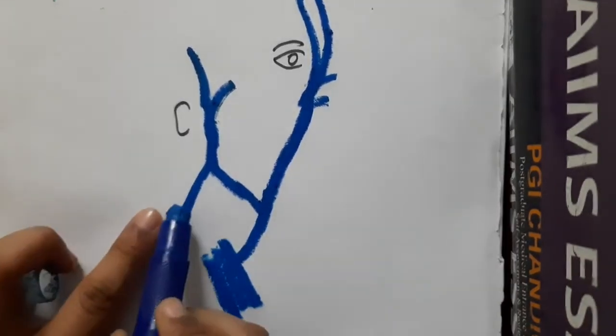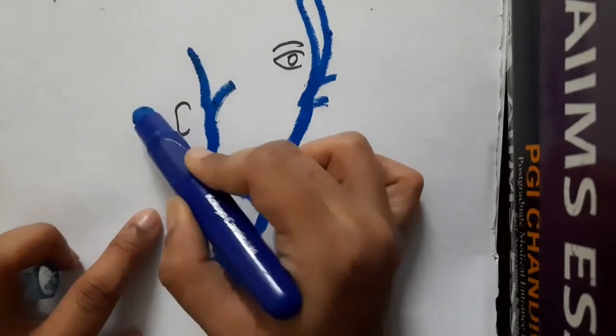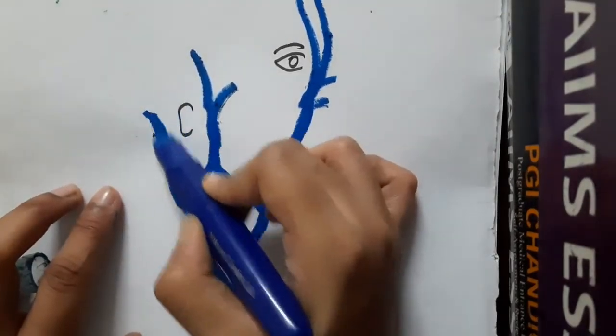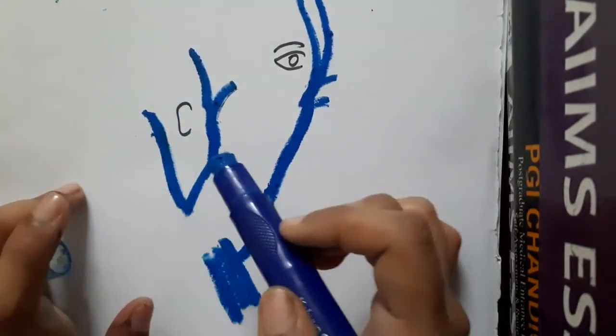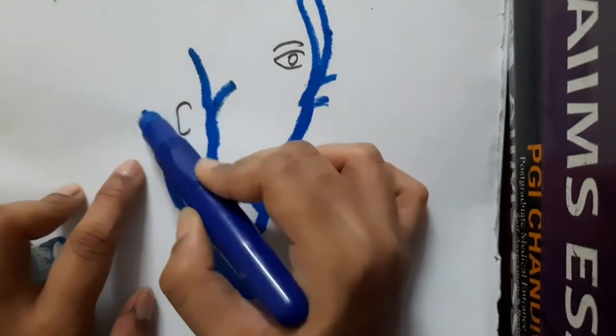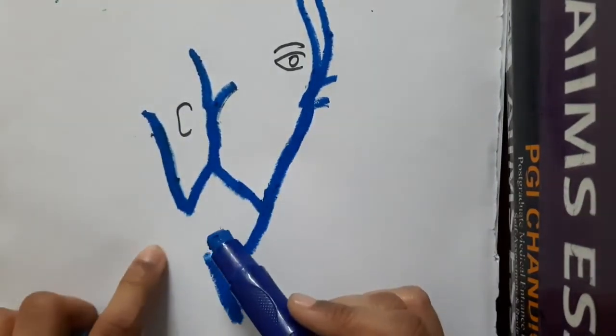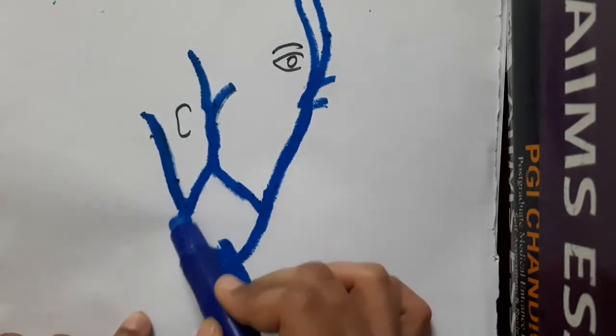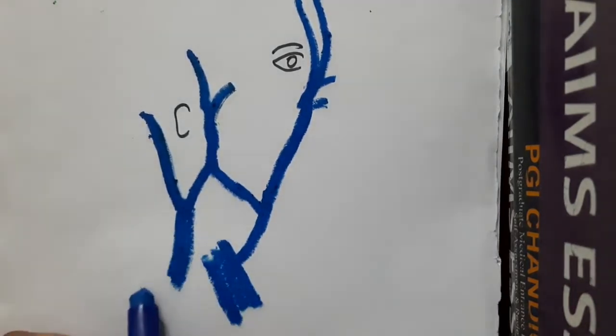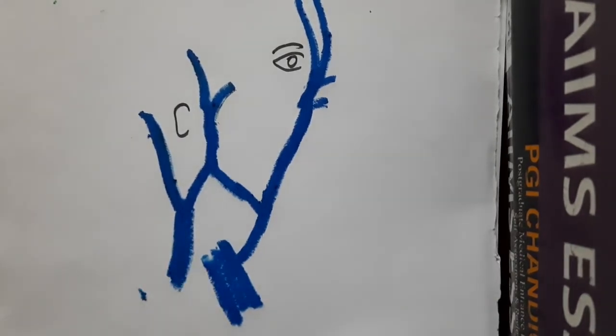The posterior branch of the retromandibular vein and the posterior auricular vein combine together to form the external jugular vein.